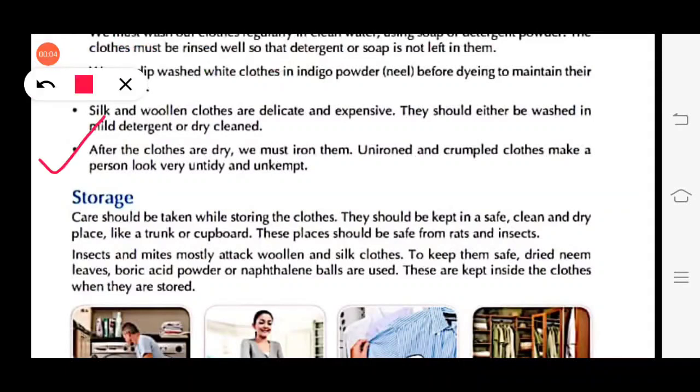Now, next point number 5. After cleaning, we have to dry the clothes. Then we have to iron them. If we do not iron them, what happens? We will look very untidy or unkempt. Unkempt means not neat or not tidy. Okay? We look very unsmart actually. So we should, after washing, iron our clothes.